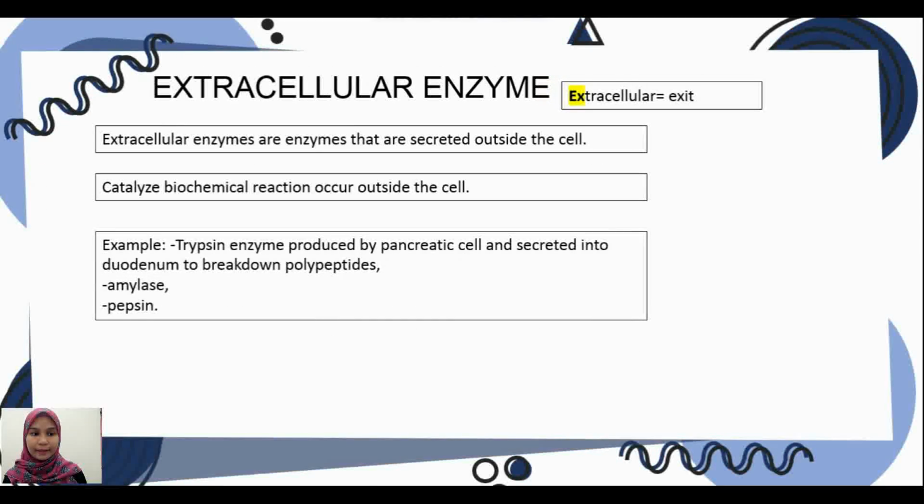Extracellular enzymes are enzymes that are secreted outside of the cell. If you can see the highlighted part, X is for exit, meaning that it will exit the cell. So it will catalyze the biochemical reactions that occur outside of the cell. For example, I cook for myself, but I give it to others for them to eat. That's how extracellular enzymes work. For example, trypsin is an enzyme produced by pancreatic cells and secreted into the duodenum to break down polypeptides. We also have amylase and pepsin.